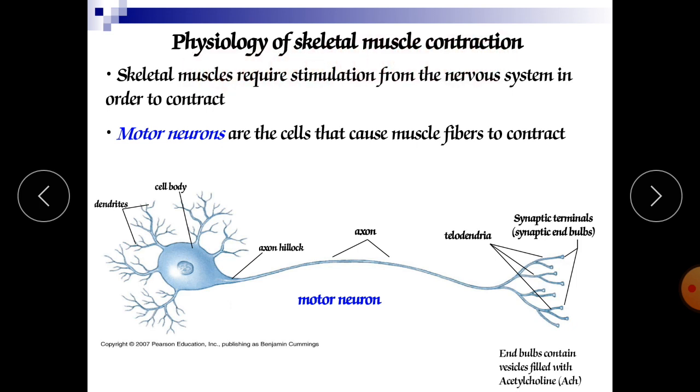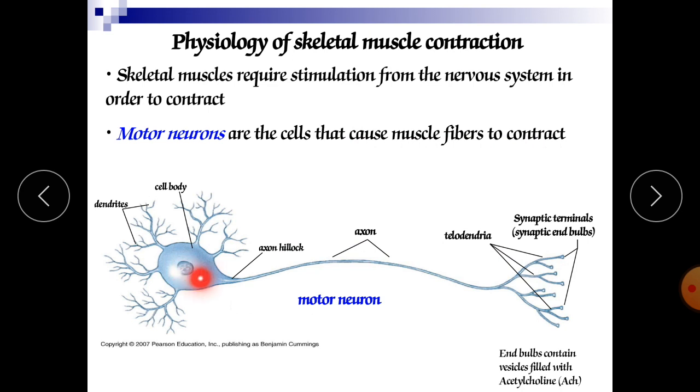How does the skeletal muscle do its contraction? The skeletal muscle requires stimulation from the nervous system in order to contract. Without the nervous system, it is just impossible to contract, because these nerves are responsible for the generation of impulses and carry those impulses from one neuron to another neuron. So most neurons are cells that cause muscle fibers to contract because they are carrying the impulses.